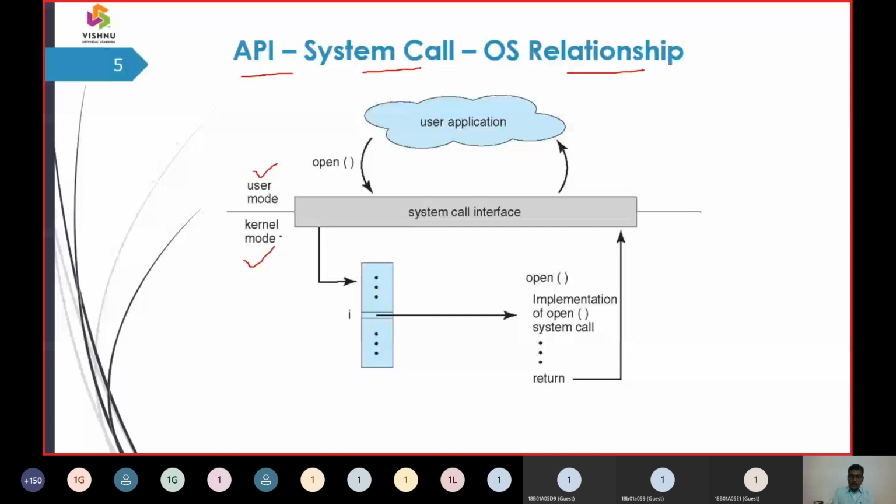Now user commands and user instructions have to be transmitted to the operating system. They have to be processed and given back to the user application. For that we have these system call interfaces. System call interfaces are generally the instructions or commands to the operating system.